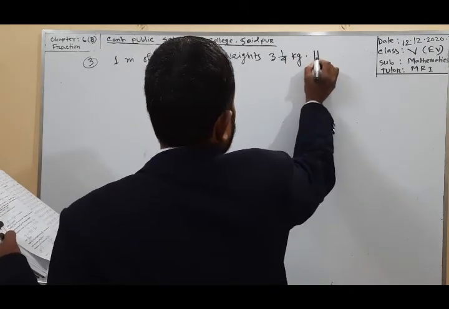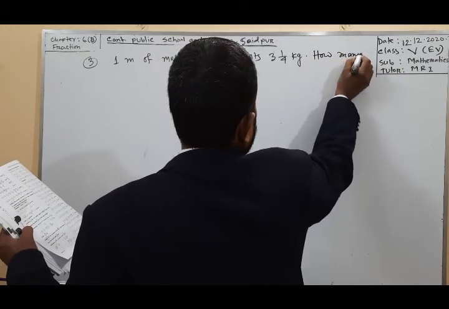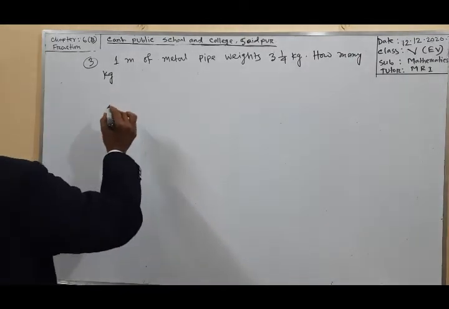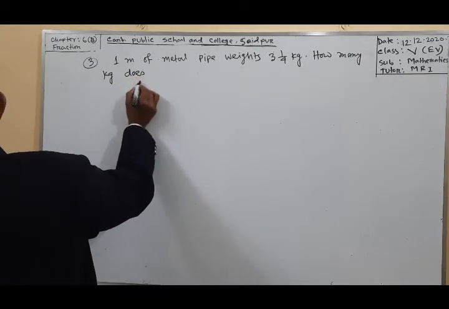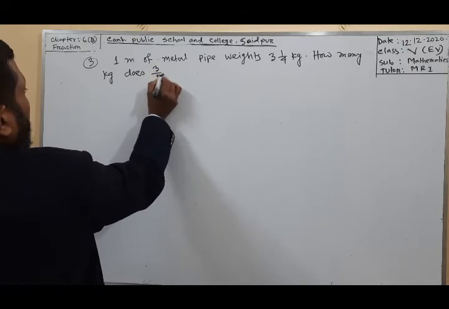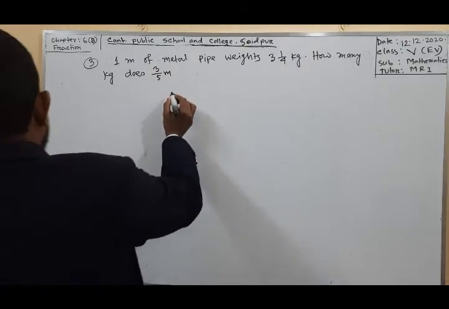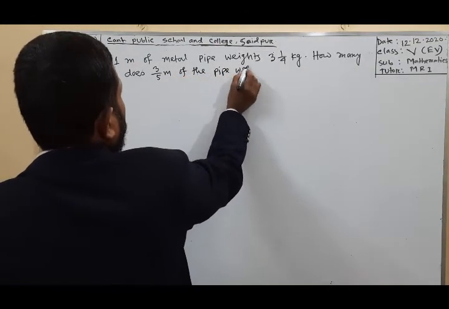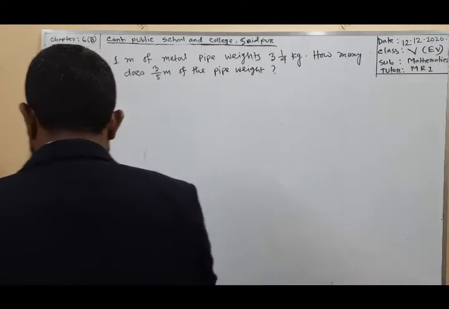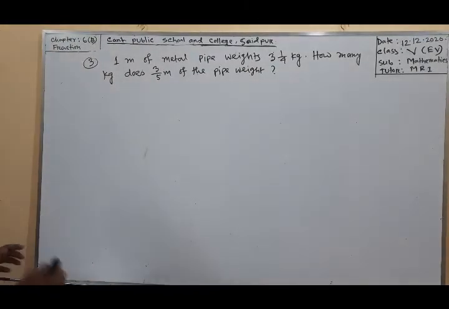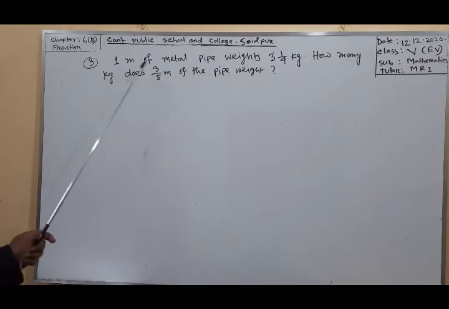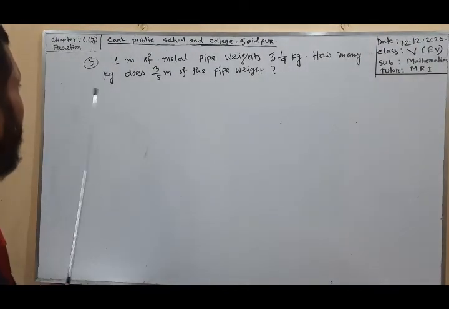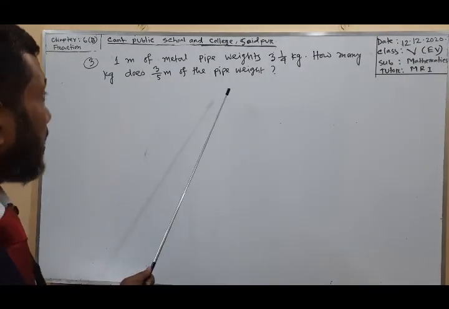How many kg does 3 by 5 meter of the pipe weigh? I am reading this question here. 1 meter of metal pipe weighs 3 integer 1 by 4 kg. How many kg does 3 by 5 meter of the pipe weigh?